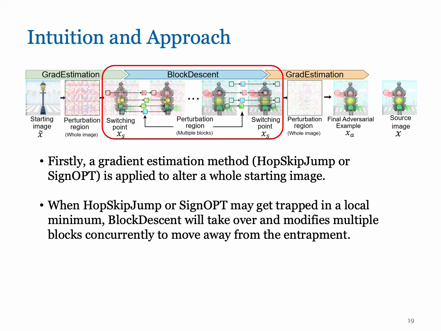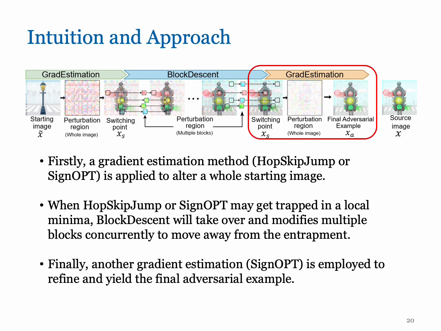When HopSkipJump or Sign-OPT no longer makes any progress and may get trapped in a local minimum, block descent will take over and modify multiple blocks of an image concurrently to move away from the entrapment. Finally, another gradient estimation method is employed to refine and yield the final adversarial example. We observe that at this stage, Sign-OPT outperforms HopSkipJump, so Sign-OPT is our choice.